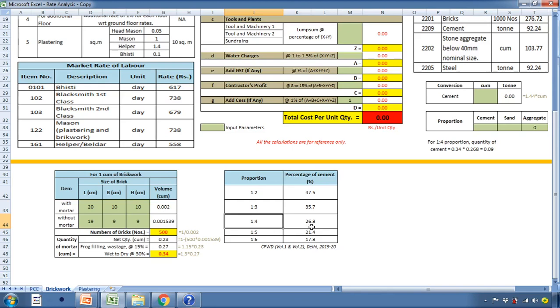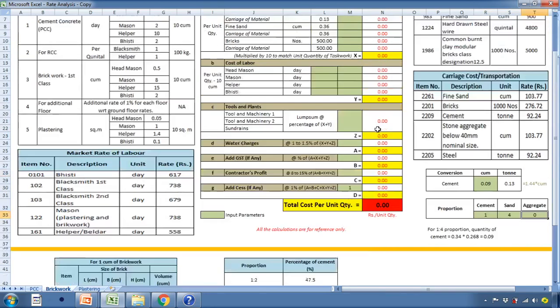Now this 26.8 is for 1 meter cube, but the quantity of cement mortar is 0.34 cubic meter. So the quantity of cement required for 0.34 cubic meter is 0.34 into 0.268, which is the percentage of cement. So the quantity of cement is calculated as 0.09 cubic meter, and it is converted to ton by multiplying 1.44. The proportion of cement mortar is cement 1 and sand is 4 part, and aggregate would be 0.